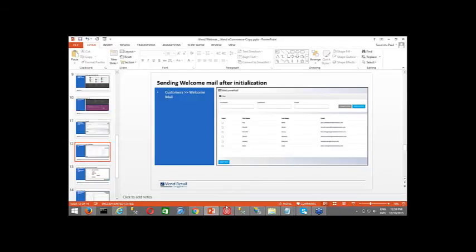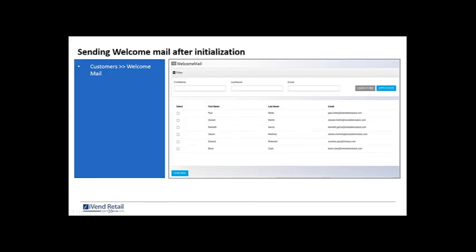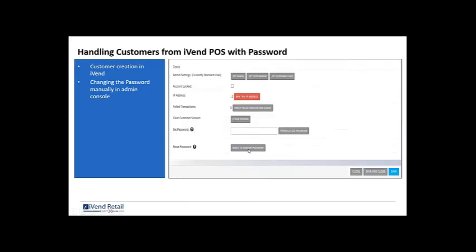Going to the next now: handling customers from Ivan POS with the password. We are talking of an environment wherein we have Ivan physical stores, as well as an e-commerce portal. Customers get registered on the POS, and those customers come into your e-commerce as well. You provide the email, and the integration engine takes care of sending the welcome email as soon as that customer comes to the e-commerce portal.